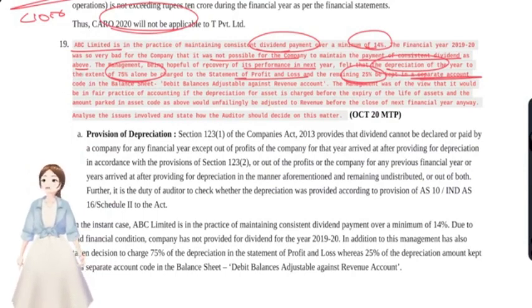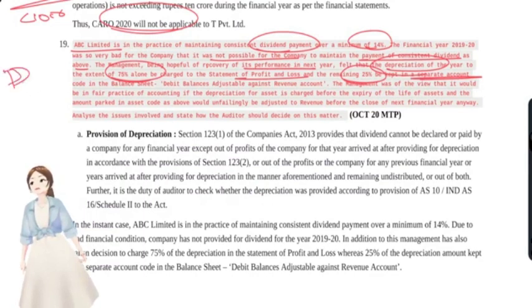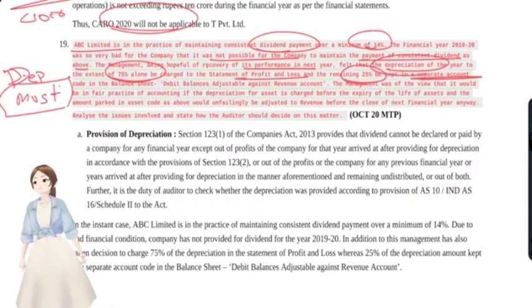So no, they cannot do. Even as per Ind AS and AS accounting standards, and moreover, as per direct tax also, depreciation cannot be charged at the discretion of the management, at the discretion of the company. Depreciation has to be charged. It must be charged. It is not a discretionary charge. Okay, depreciation has to be charged.